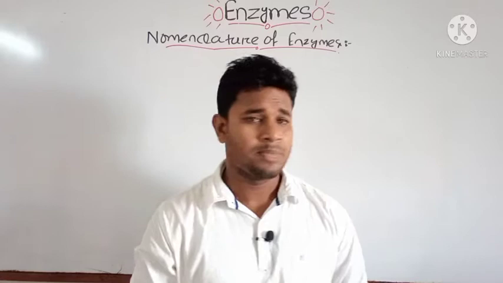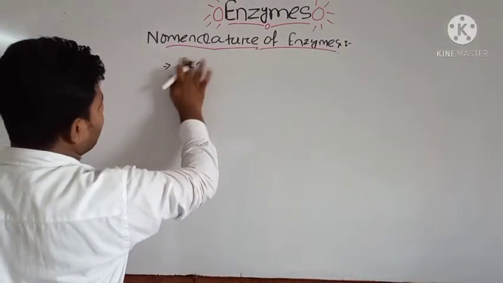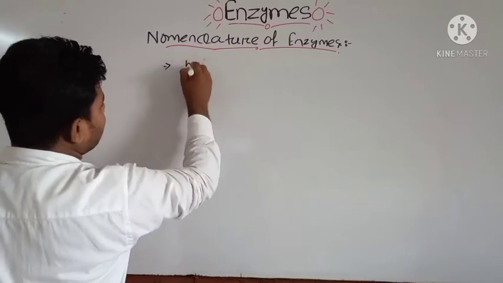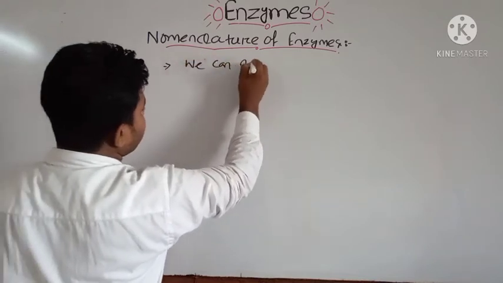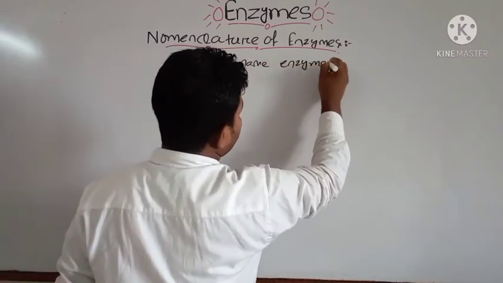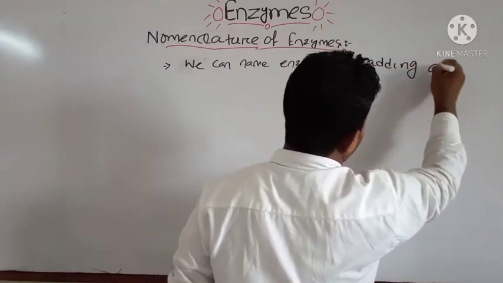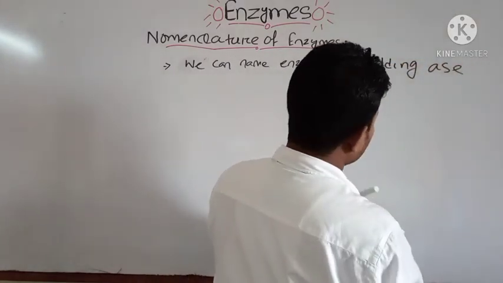And basically we can name enzymes by adding ASE to the substrate.